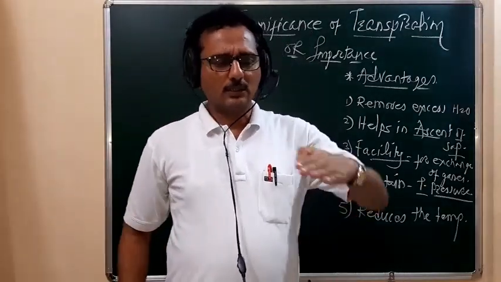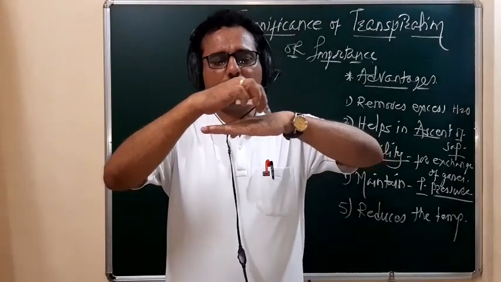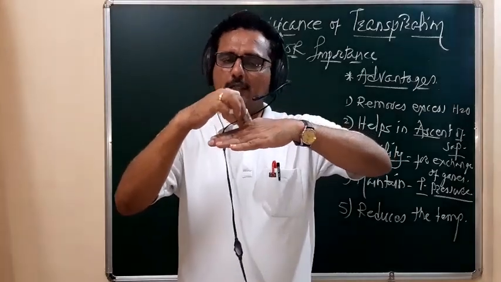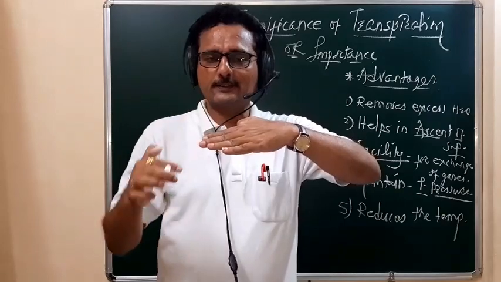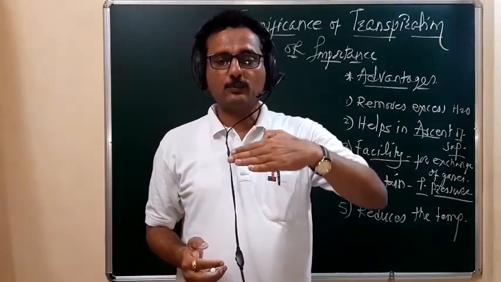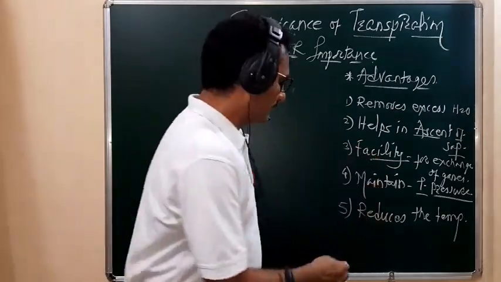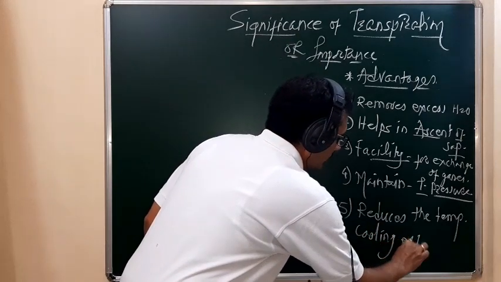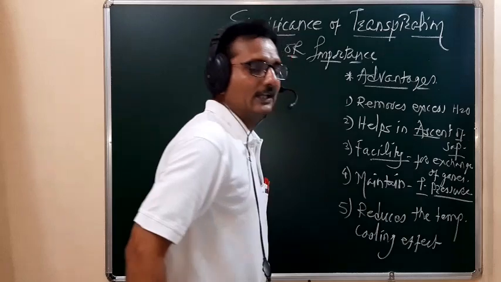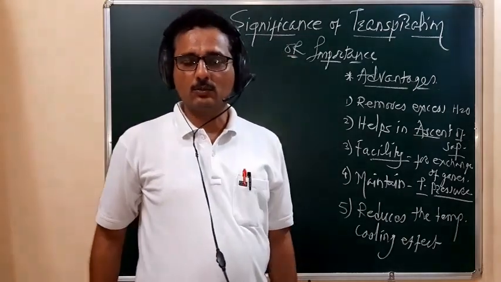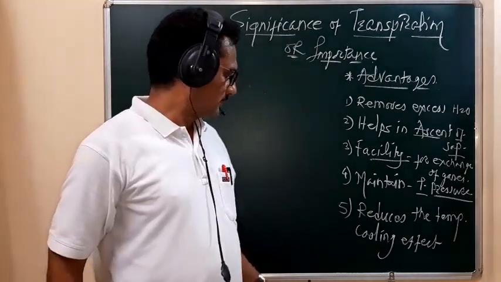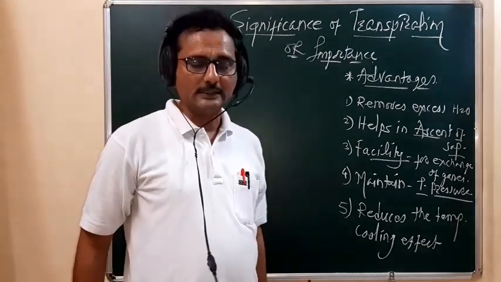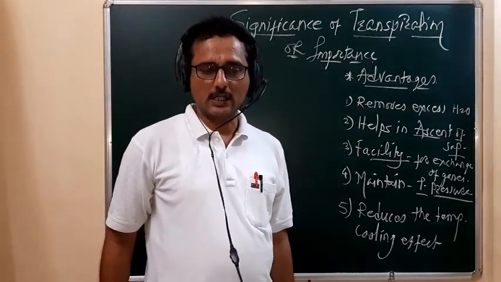In the sense, suppose this is the leaf area, and when the water is removed from this leaf surface, then automatically it provides a cooling effect to that plant part. So these are the five different advantages of the transpiration.